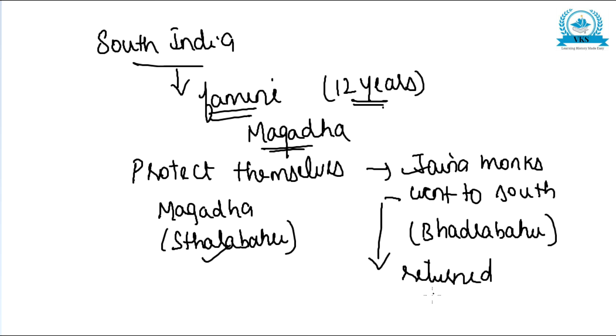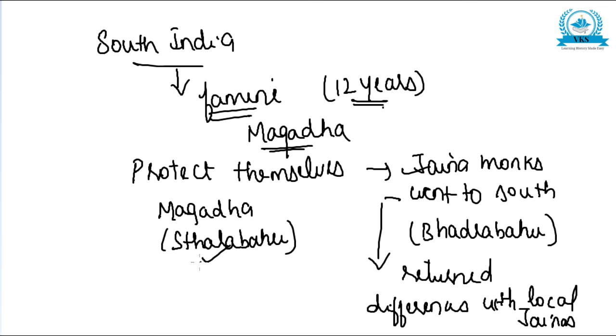But when they returned to Magadha, there were differences of opinion with the local Jainas, those who had stayed back under Sthalabahu. The changes that took place in the code of conduct of the followers of Sthalabahu led to the division of the Jainas.